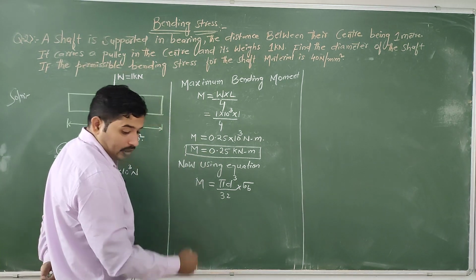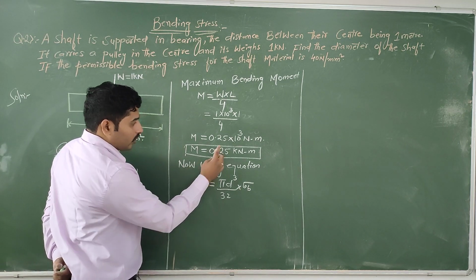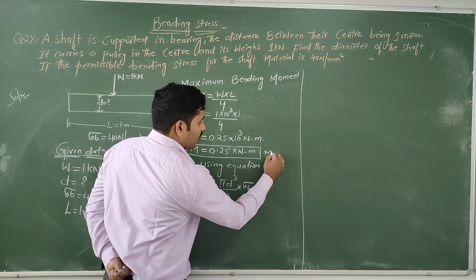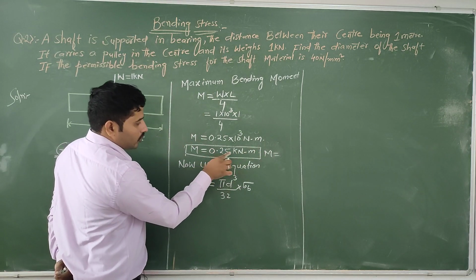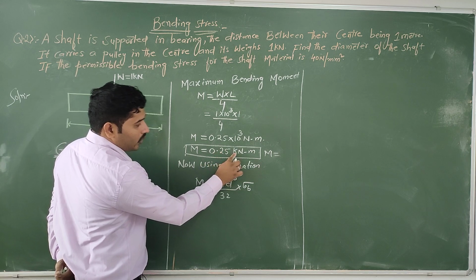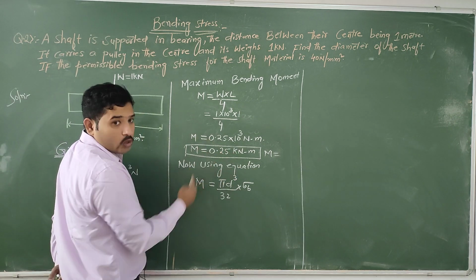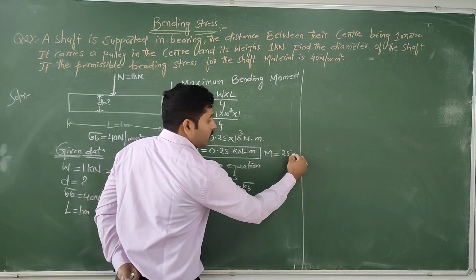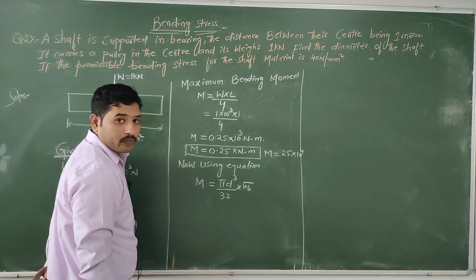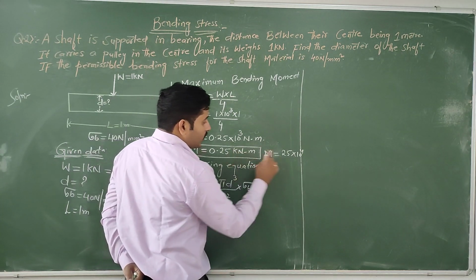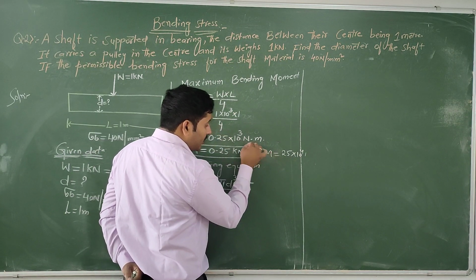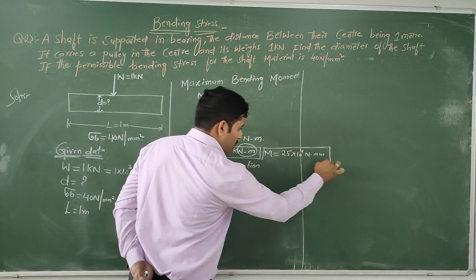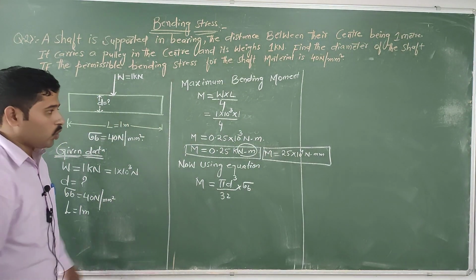If you multiply this term, M equal to 0.25 into 10 power of 3, it should be 25. It should be converted to Newton mm, so don't be confused here.